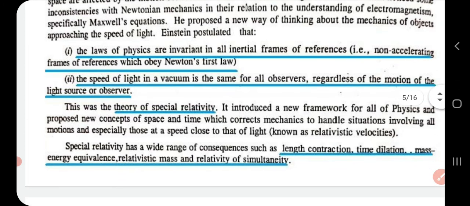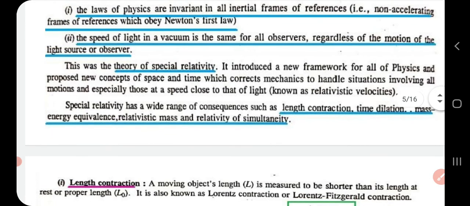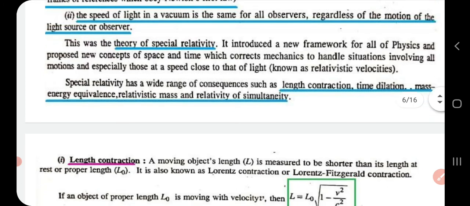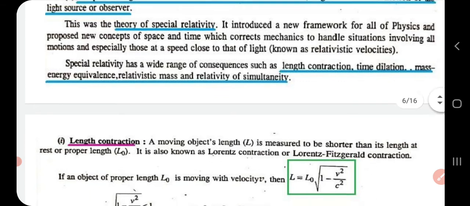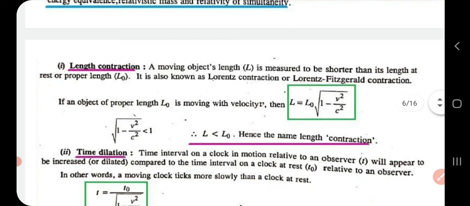So this was later named the theory of special relativity, but this has many consequences. One is length contraction, time dilation, mass energy equivalence, relativistic mass, and relativity of simultaneity. Now let us see length contraction. That is a consequence of the special theory of relativity.